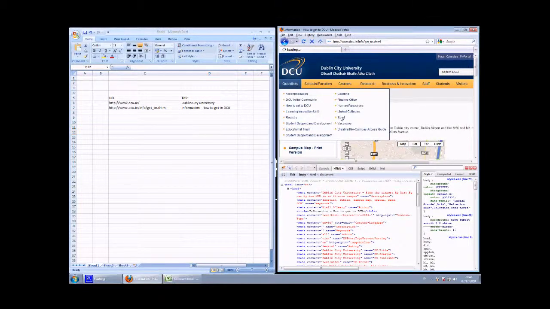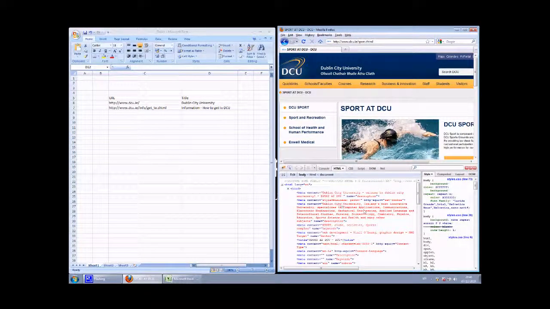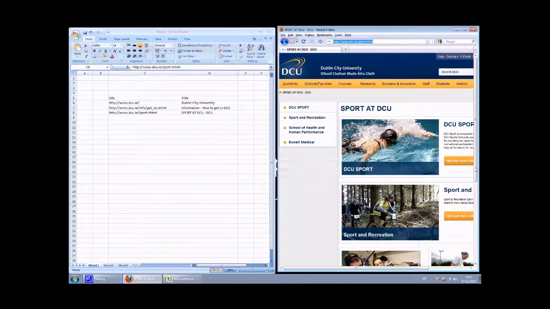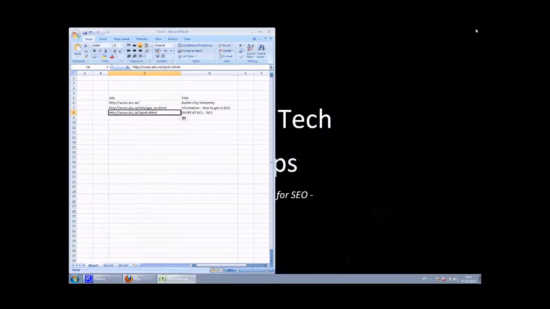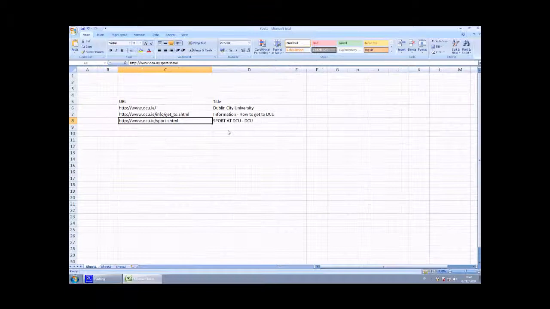Let's click export. And we'll just repeat the same process. I'm looking for the title tag, there it is. Copy, paste, take note of the URL, copy, paste. Grand. Now let's stop worrying about the site. By the way, if you want to close Firebug, just click this button. Gone. Okay. Now let's close our browser because we don't need that anymore. Now we'll just zoom in on our table.